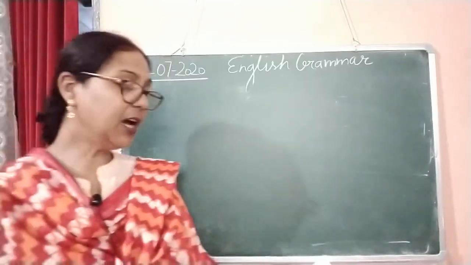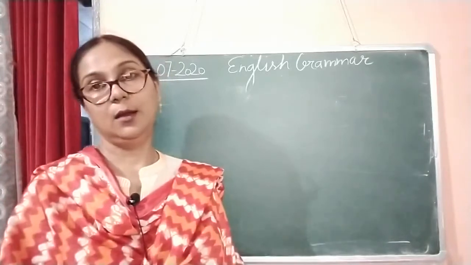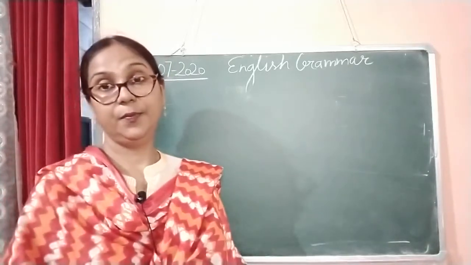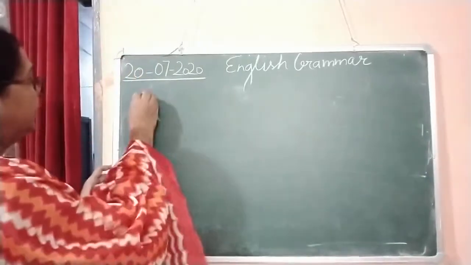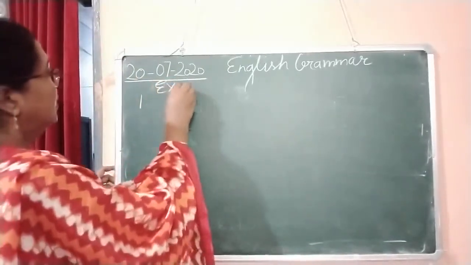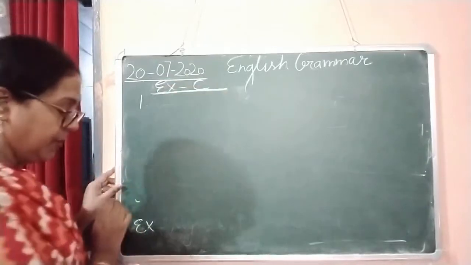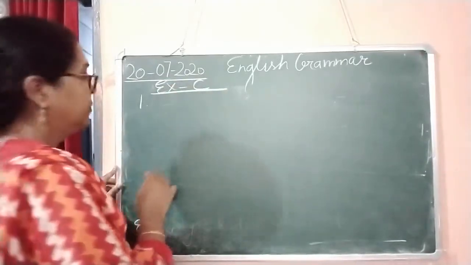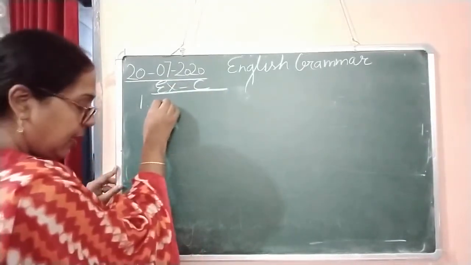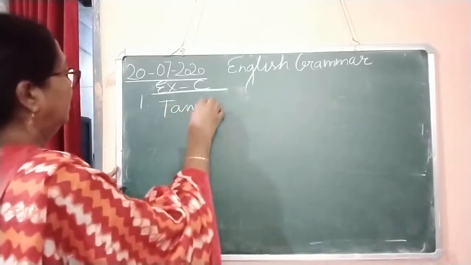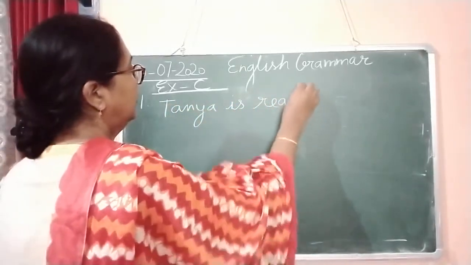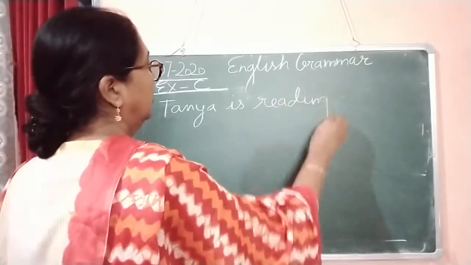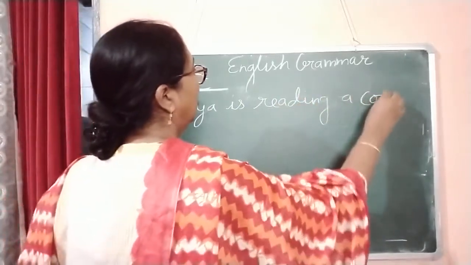First is, Tanya is reading a comic. Here you can see, I am going to write on the board. Exercise C, page number 52. Tanya is reading a comic.